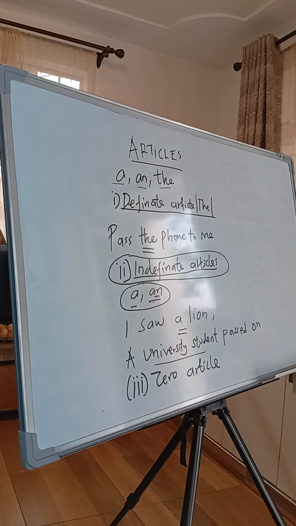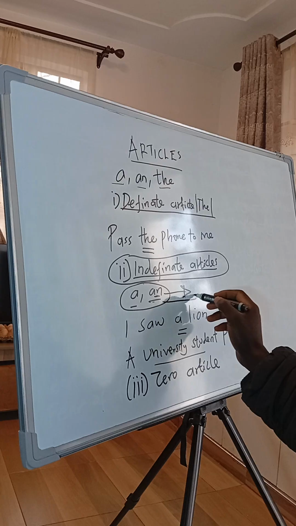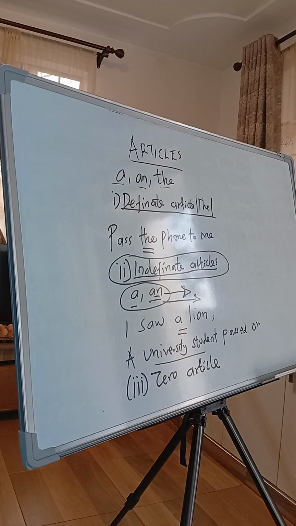We use an especially before words that begin with vowel sounds. Are we together? For example, she ate an orange. She ate an apple. So, you use an when you are mentioning nouns that start with a vowel sound.